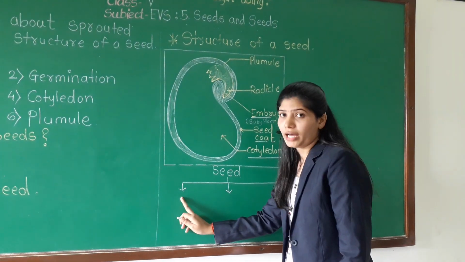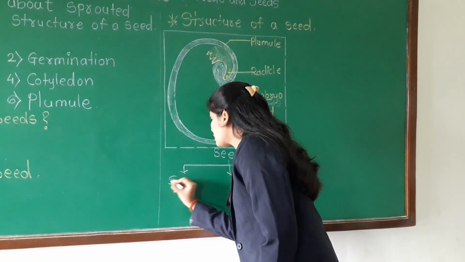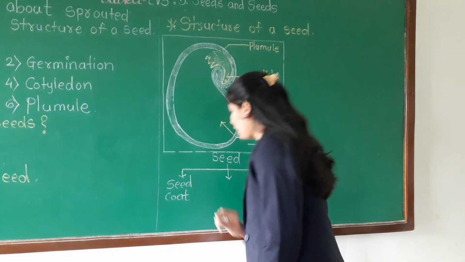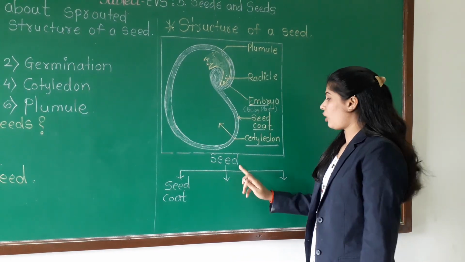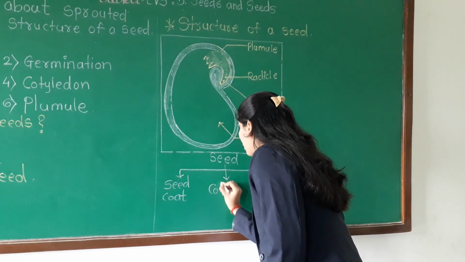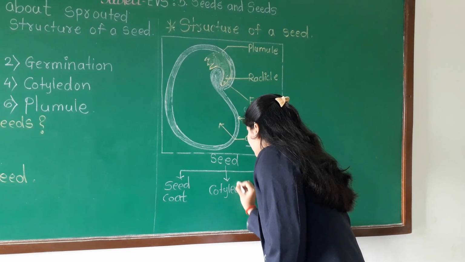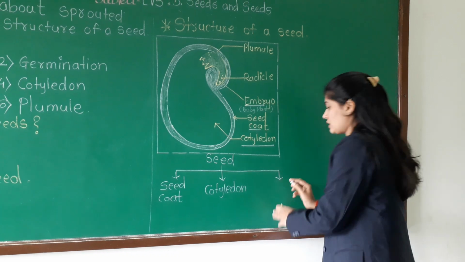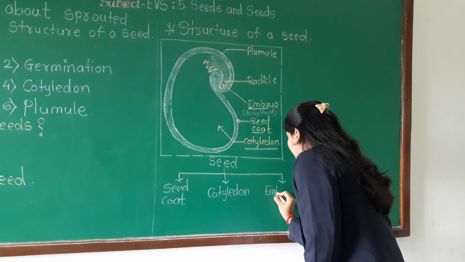So the first part of the seed is your seed coat. Then the next part of the seed is cotyledon. And the third and important part of the seed is embryo.